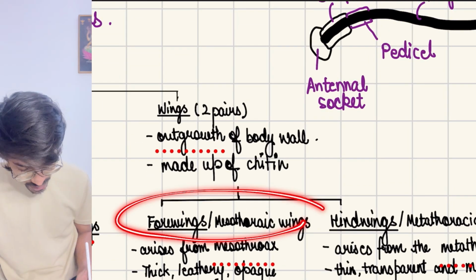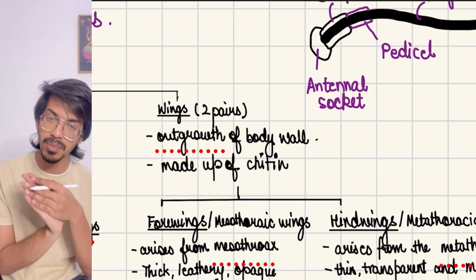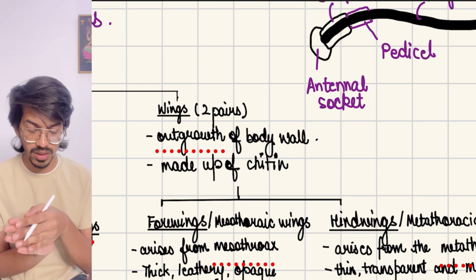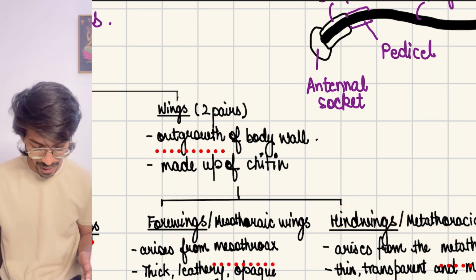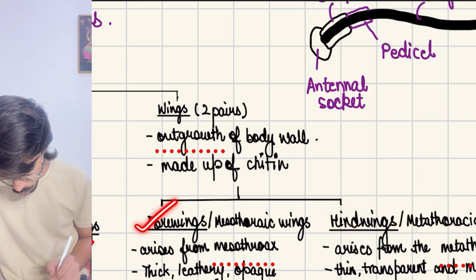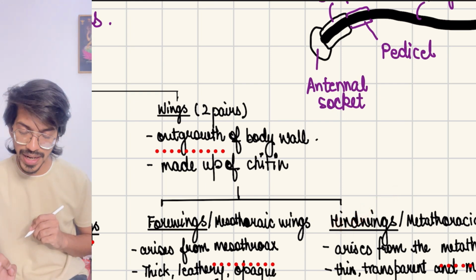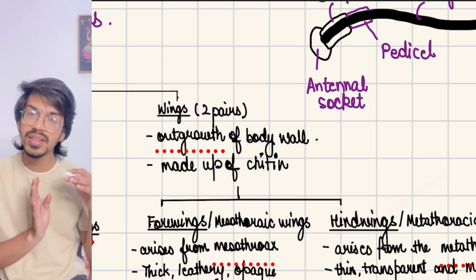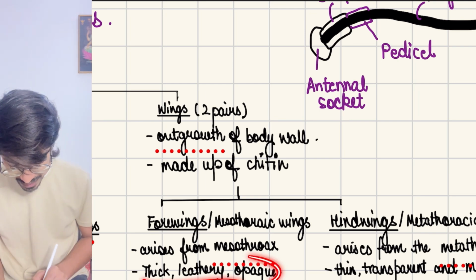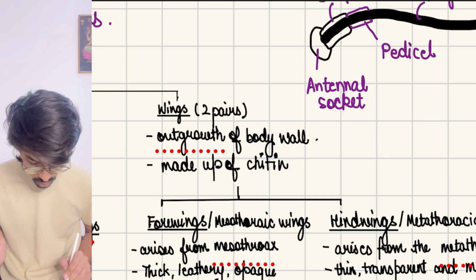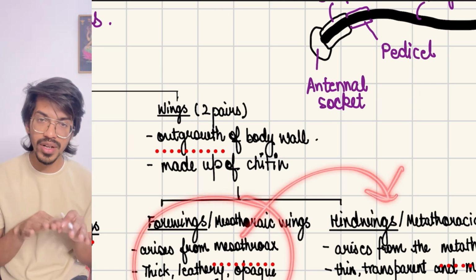These wings are 2 pairs in number. The fore wings are called mesothorax wings, because they arise from the mesothorax segment, and the hind wings are the metathorax wings. You can understand why. Now you have to remember that the fore wings do not help in flight. Only the hind wings help in flight. Hind wings are transparent, whereas fore wings are thick and leathery. They do not transpire. They cover the hind wings during rest to protect them.